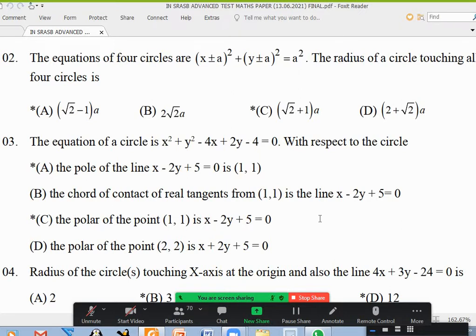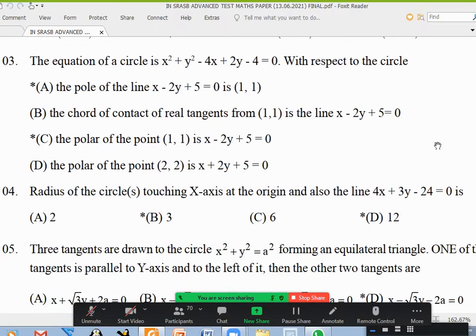If you want the small radius, from 2a root 2, subtract a instead of adding. So 2a root 2 minus a minus a. This is capital R. This is smaller, this one, by 2, which is a into root 2 minus 2. I can also use C1C2 equal to R1 plus R2 or R1 minus R2. I'll get it. Is it okay? Second one? Yes, sir.